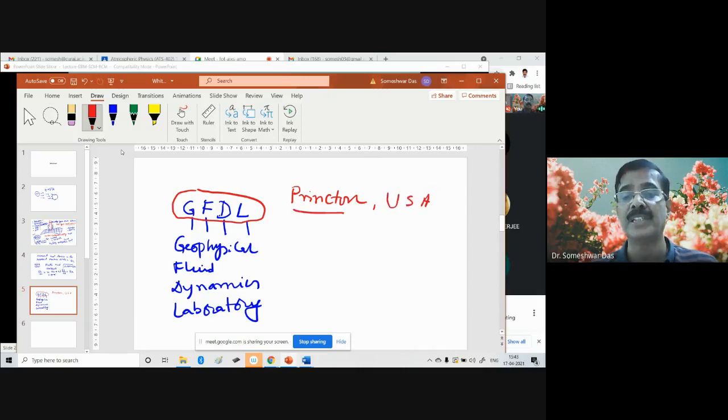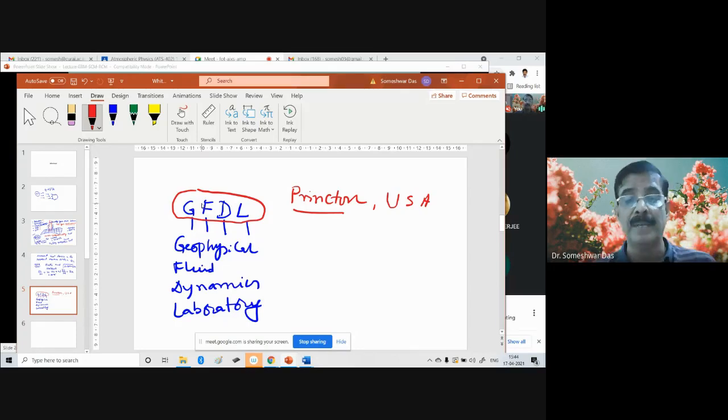Princeton is the name of the place. GFDL is the oldest laboratory, you can say, doing research in the field of geophysical fluid dynamics. There are many prominent scientists who developed several theories about the atmosphere and the modeling processes at GFDL long back in the early 60s, 50 to 60 years ago.